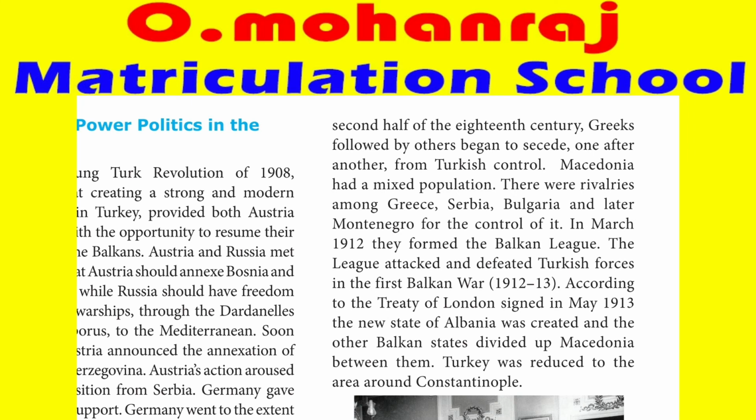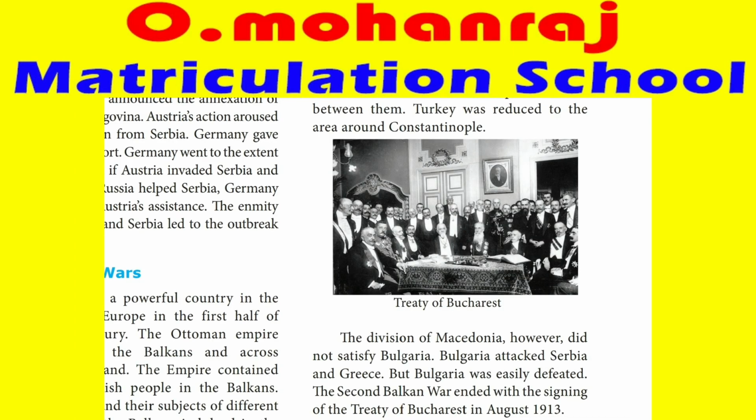In March 1912, they formed the Balkan League. The League attacked and defeated the Turkish forces in the First Balkan War from 1912 to 1913. According to the Treaty of London, signed in May 1913, a new state of Albania, which is near Macedonia, was created, and the other Balkan states divided up Macedonia between them. That is, Greece, Serbia, Bulgaria, and Montenegro divided Macedonia. Turkey was not given any portion. It was reduced to only Constantinople, its capital.